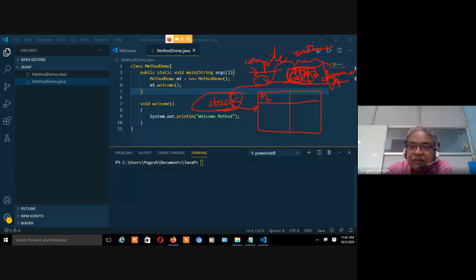What is the name of the class? Method demo. Fine. What is the name of the method? Main. What is the name of the method? Welcome. The class is calling main, the main is calling welcome, this is calling this. This is something called push and pop. Push means whatever is there, you push it on the stack. And whenever it is required, you pop it. Pop it means you call the function. The calling is what? You are popping it. You are calling that particular method and then executing it in the part of the RAM. So that is the job of stack memory.